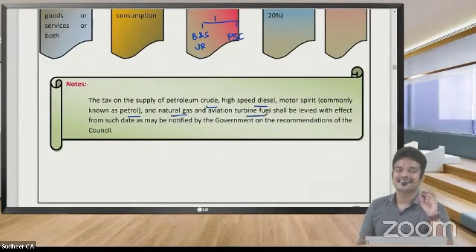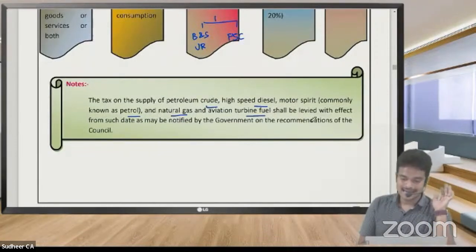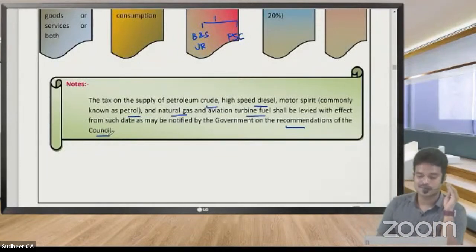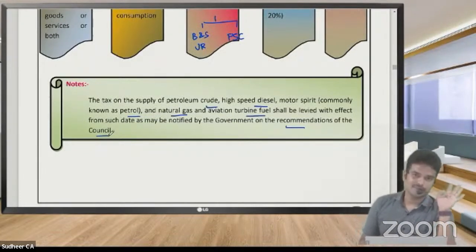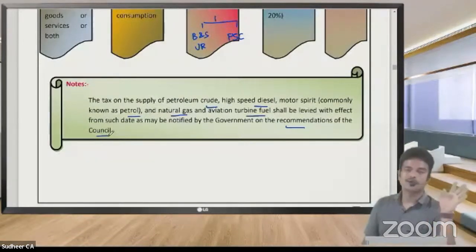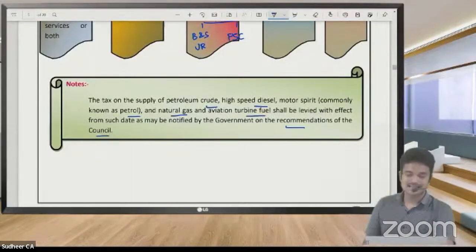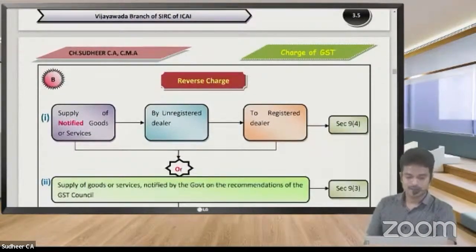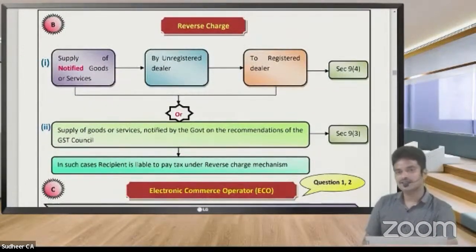Here, GST does not have any role till the GST council decides. So what will be levied on these items? Only excise duty, and in some cases state VAT. That's it. So GST does not have any role on petroleum products till the GST council decides such matter. So first part of charging section got completed.